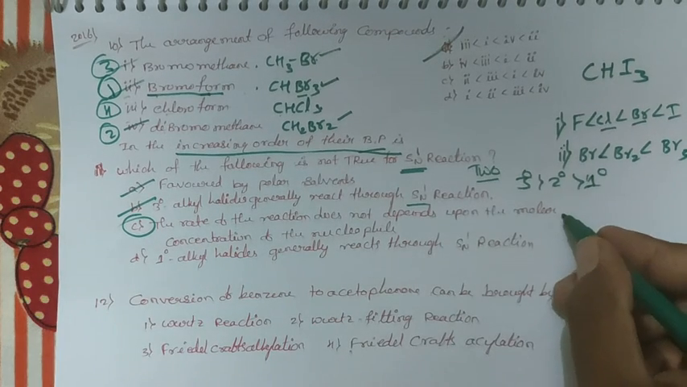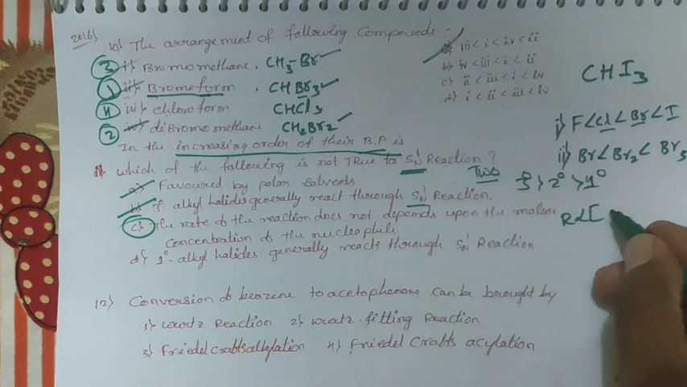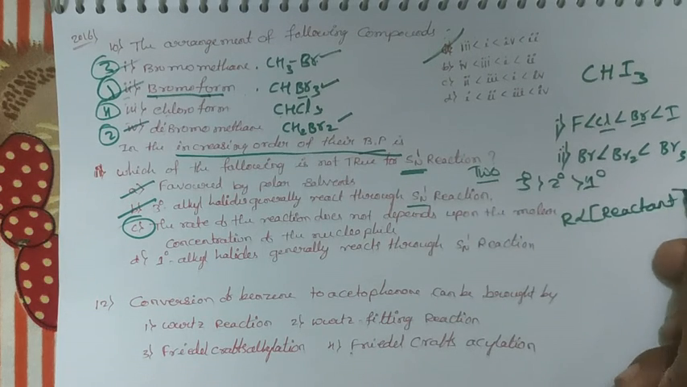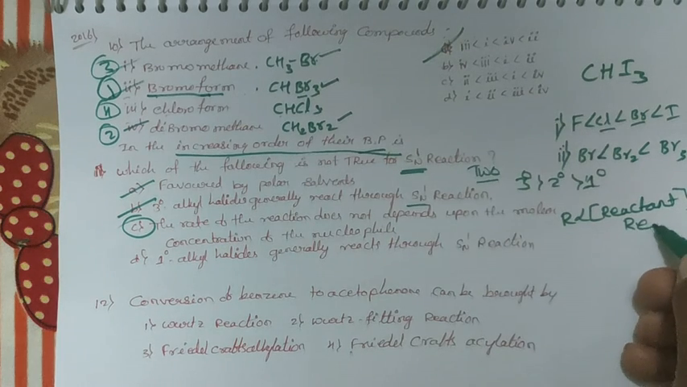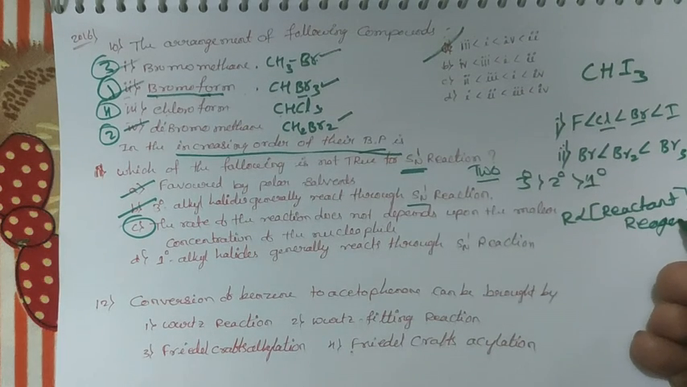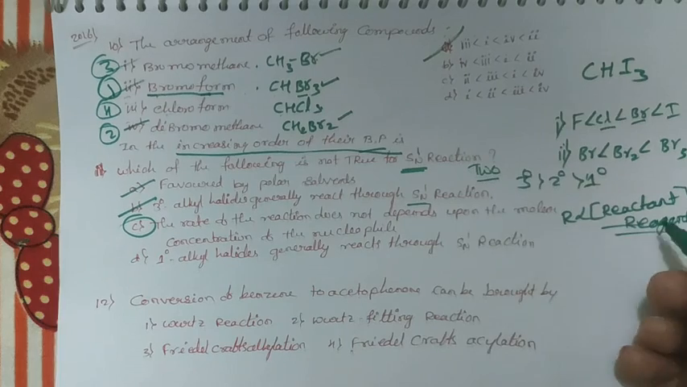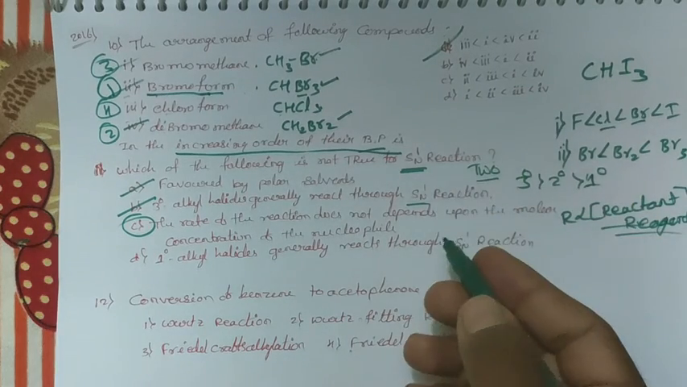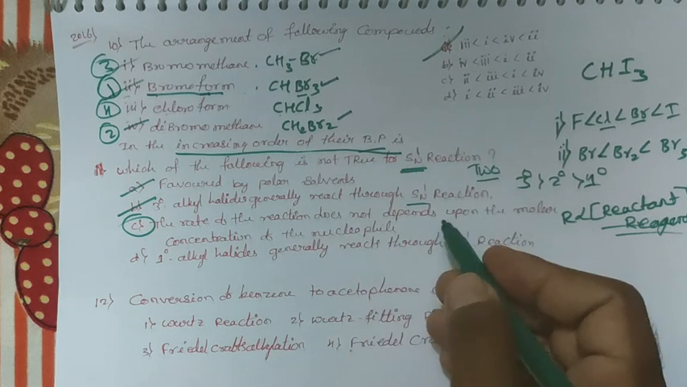Whenever you go for the rate of reaction, the rate of a reaction depends upon only a reactant, a reagent. It depends upon only the reagent, but it does not depend upon the nucleophile. That's why it is called SN1. Therefore, it does not depend upon the nucleophile.